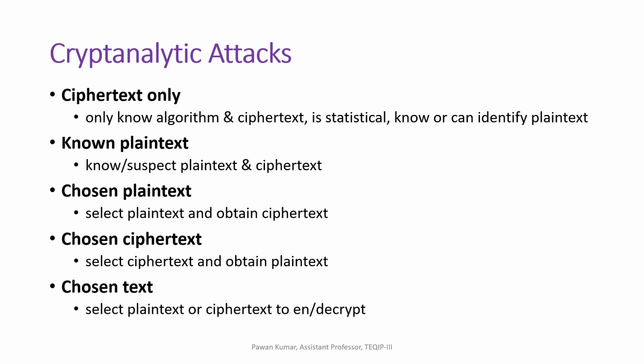Chosen ciphertext: in this, ciphertext is selected and the plain text corresponding to the ciphertext is obtained. Chosen text: that means here plain text or ciphertext both can be selected, and the corresponding other can be found, or you can do encryption or decryption.